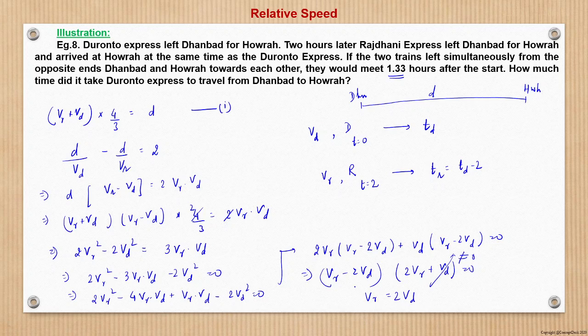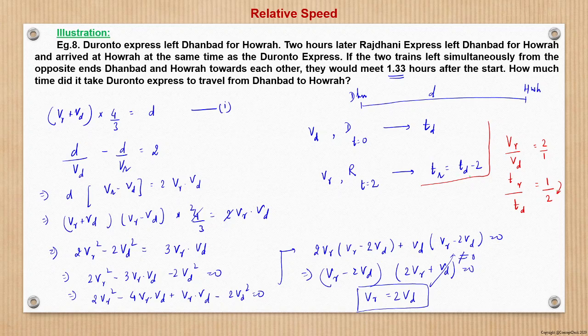This is the relation which we have obtained, that is velocity of Rajdhani is 2 times the velocity of Duronto. So now we know that velocity of Rajdhani upon velocity of Duronto is 2 is to 1. So we can say that time of Rajdhani upon time of Duronto will be inversely proportional. So that will be 1 by 2, right? So that means here it shows that Duronto is taking 1 hour more. So if time taken by Duronto is 2 units, then it is taking 1 hour more.